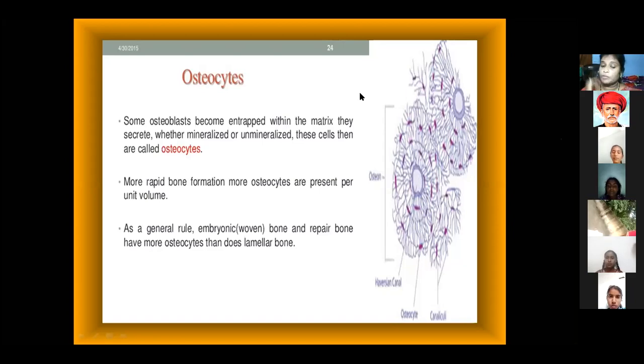Okay. Next, with more rapid bone formation, more osteocytes are present per unit volume. Inside your body, the bones maintain the structure, the shape, and the protection, and this is helped by the osteocytes. Okay, ma'am. Next, as a general rule, embryonic bone and repair bone have more osteocytes than lamellar bone.